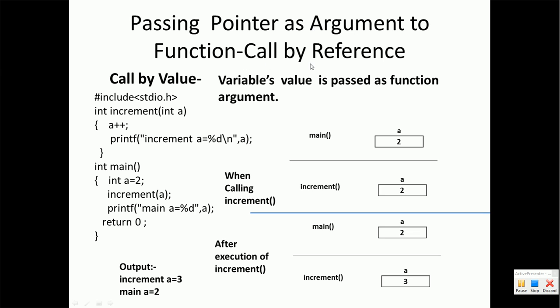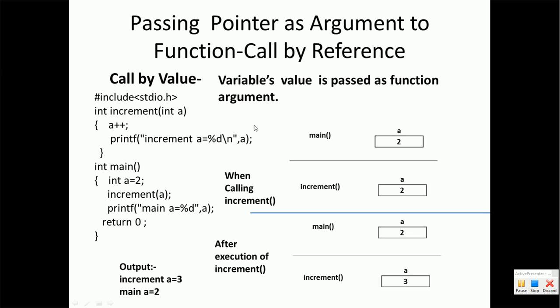This is also called as call by reference. So why do we need to pass a pointer as an argument to the function? To answer this question, first of all, we have to understand call by value. So call by value is actually passing the variable's value to the called function. What is the meaning of this definition?